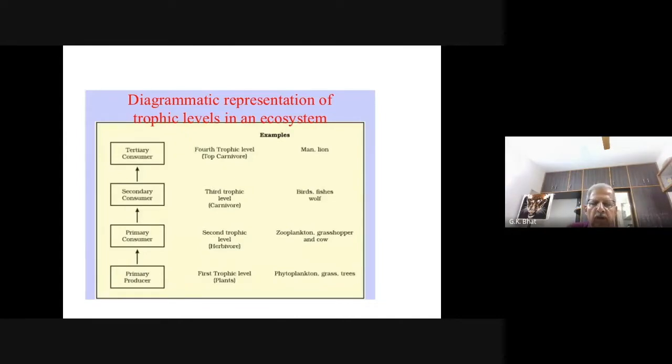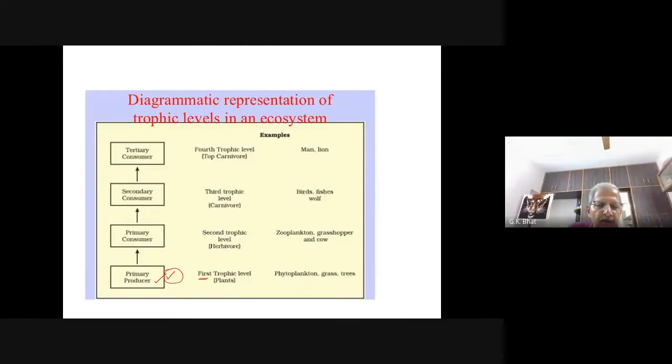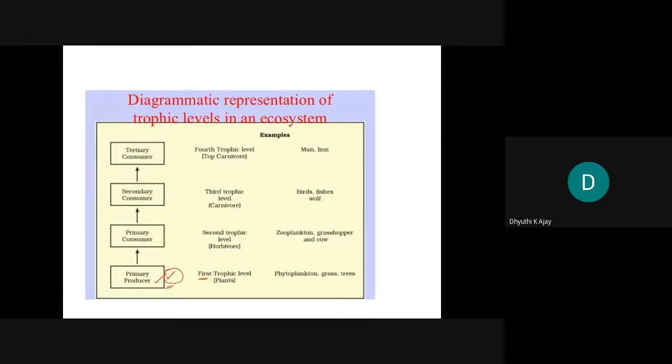Look here. This is what you have the different trophic level. This is the primary producer. They occupy first trophic level. Now you tell me, who are the primary producers in the lake or in aquatic ecosystem? Aisha? Who are the producers in the aquatic ecosystem? Plants. Which type of plants? Diti? Who are the producers in an aquatic ecosystem? Plants. What type of plants?